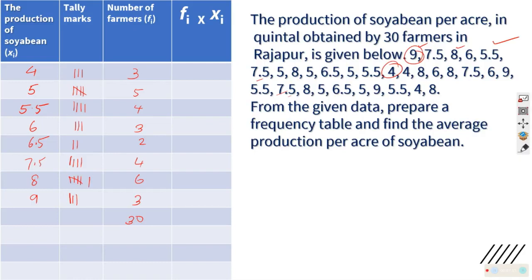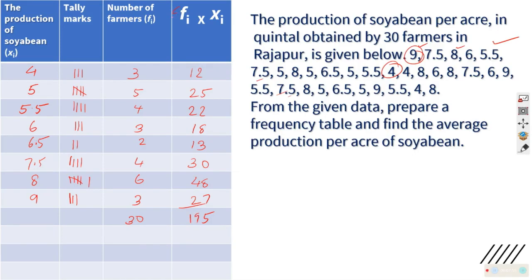So 30 farmers, and if you do the multiplication, naturally you will get 12 over here, 25 over here, 22 over here, 6 threes are 18, 6.5 into 2 is equal to 13, and this is 30, and this is 48, this is 27. We have to total this. The total is 5 and 119. Okay, so you got it.